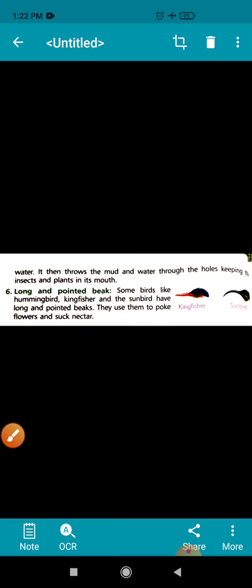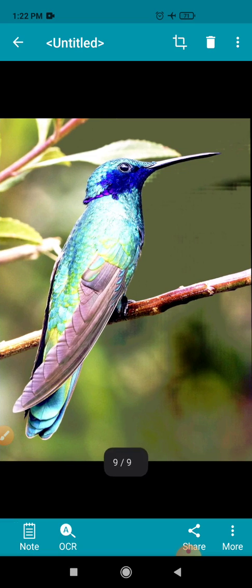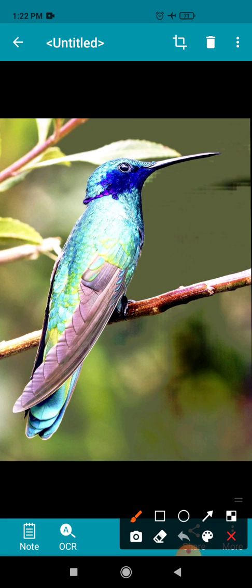Now the next type of beak is long and pointed beak. Children, some birds like hummingbird and kingfisher have a very long and thin beak. Here you can see the picture of a hummingbird. It has a long, very thin and pointed beak that acts as a straw, and this type of beak helps to suck out nectar from the flower.